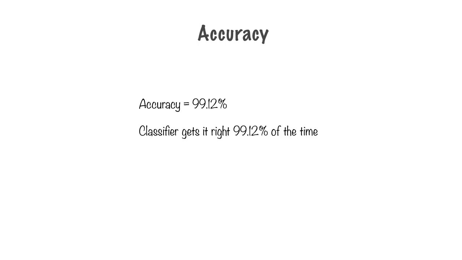Now, even if I hadn't mentioned it a gazillion times before, instinctively you know that this isn't a great machine learning model. Even though our accuracy is 99.12% and the classifier gets it right so very often, there is an implicit but here.